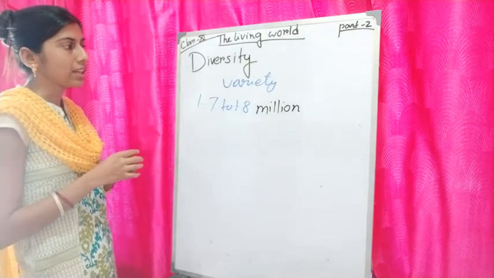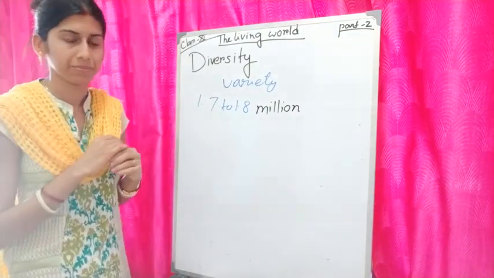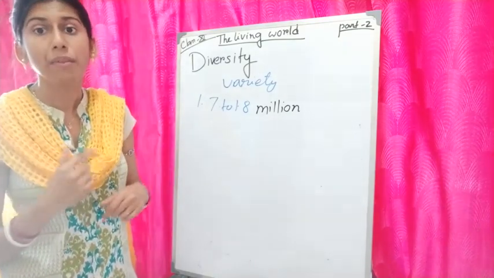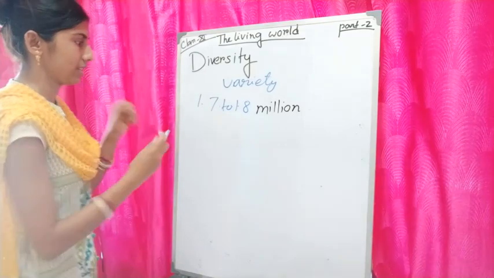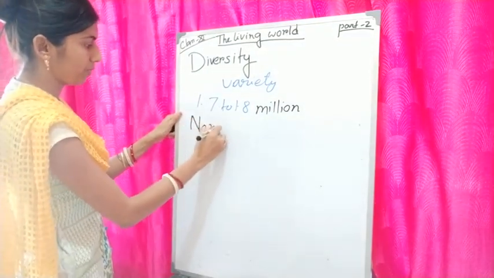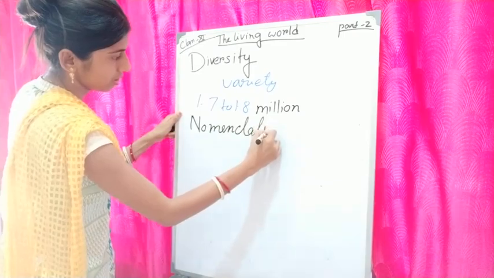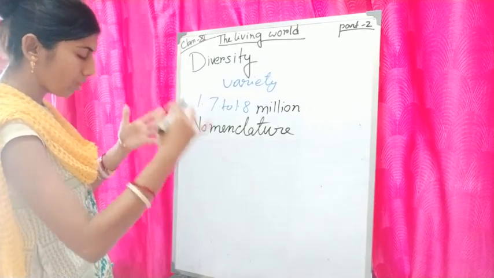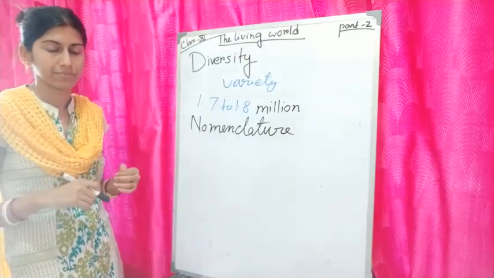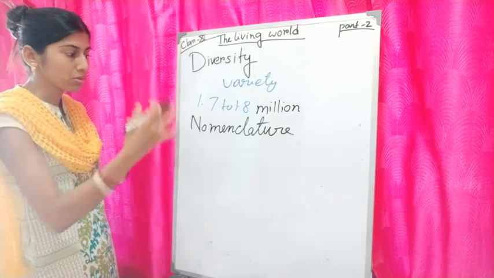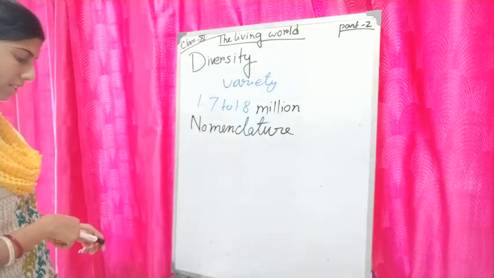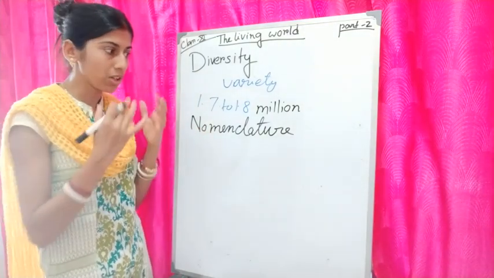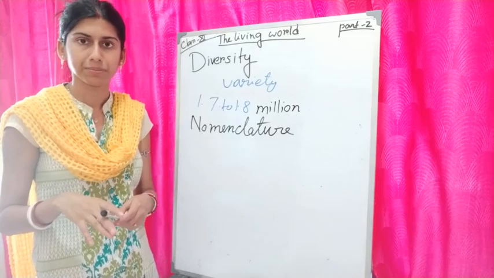Scientists have decided to provide each organism a particular name, and this name is called the scientific name. The process of assigning names is called nomenclature. What is nomenclature? It refers to the assigning of names to an organism, and the name can be used throughout the world. It will not be different from place to place.